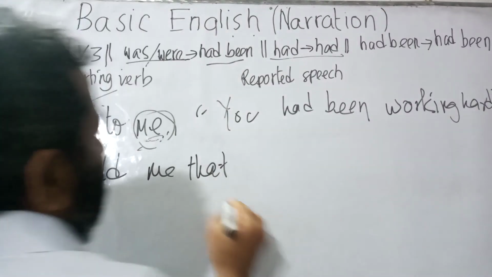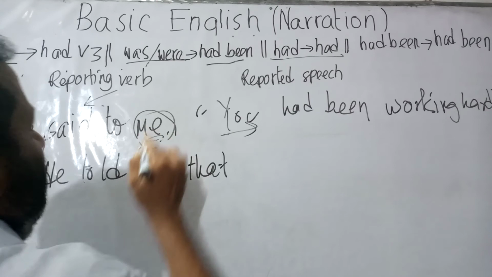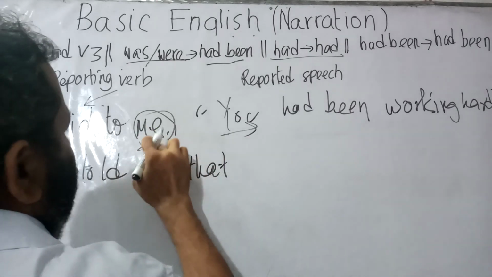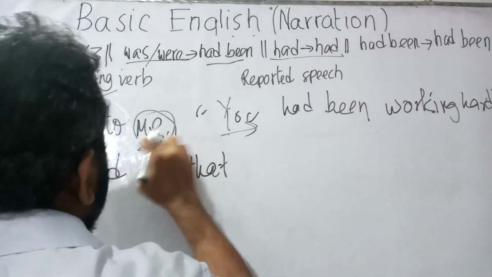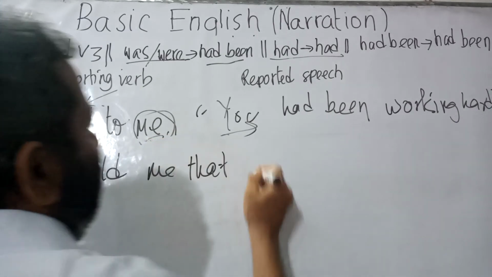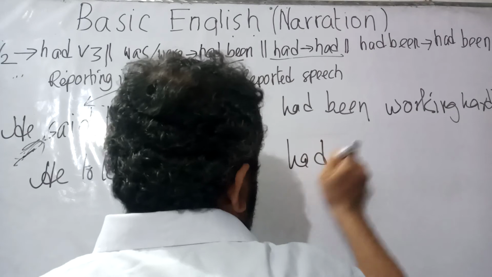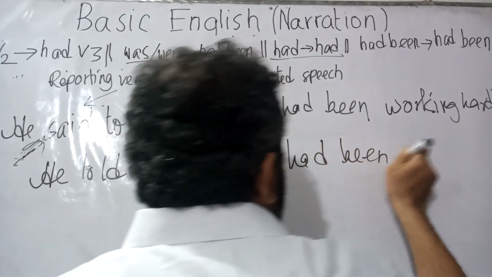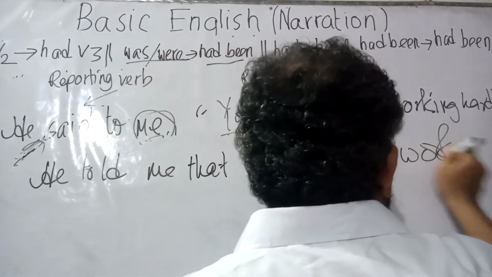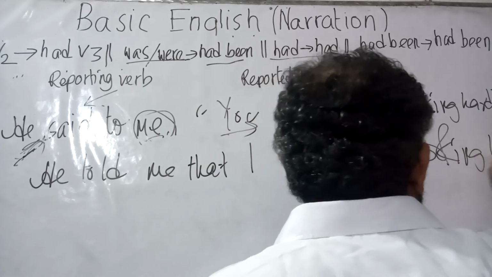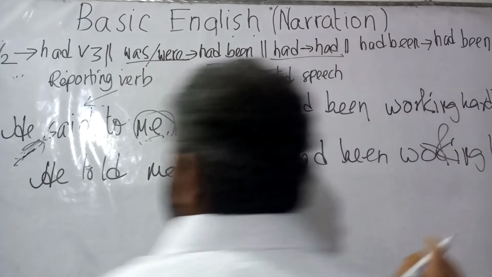Now, you would be turned into, that is, it would be following the object. So, me would be turned into I. He told me that I had been working hard.